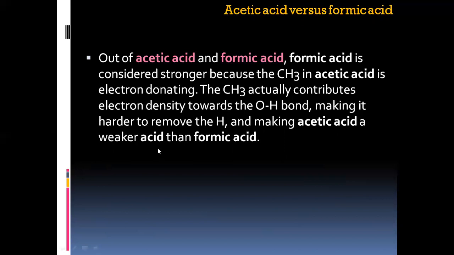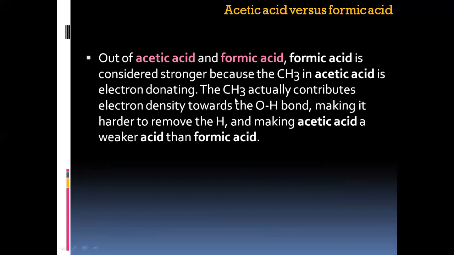The reason is that in acetic acid you have an alkyl group which acts as electron donating group, right? So it's not that easy for the acid group to remove hydrogen as H plus, therefore the acidity of that compound lowers.